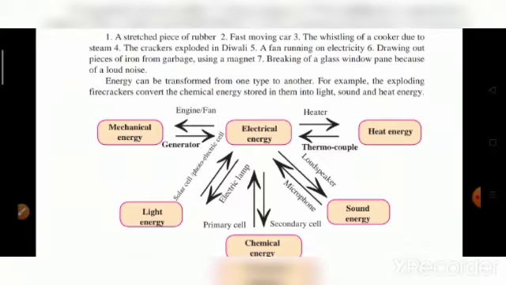Then we have seen some examples: electrical energy, mechanical energy, light energy, chemical energy, sound energy, and heat energy. Taking one example and revising it for mechanical energy: a generator is an example of mechanical energy which changes its form into electrical energy. Whereas an electric fan is an example of electrical energy which changes its energy into mechanical form.